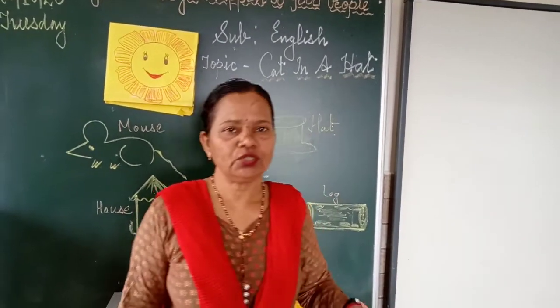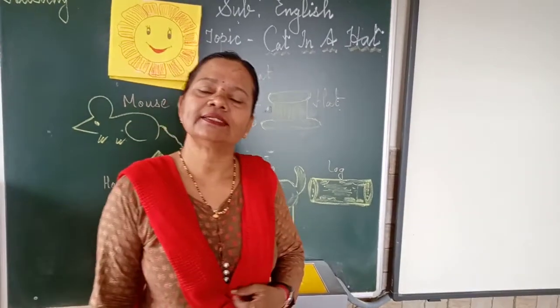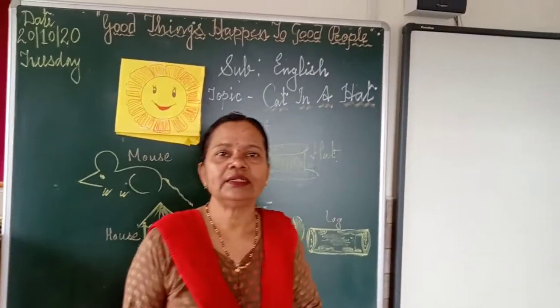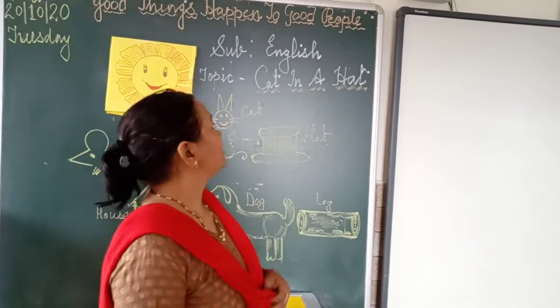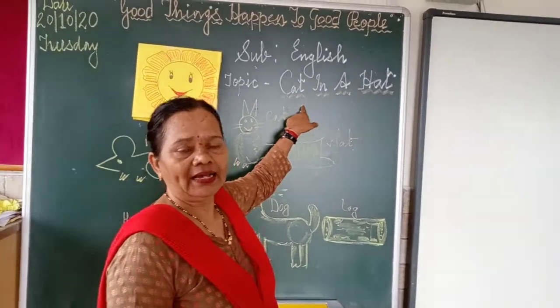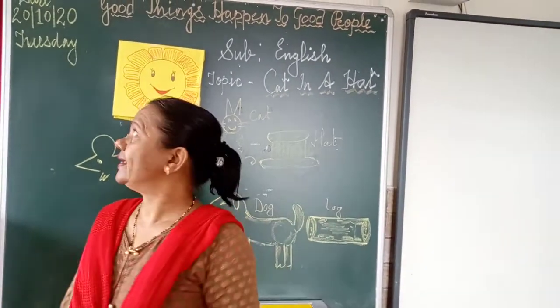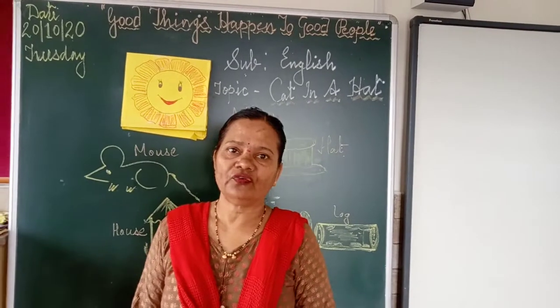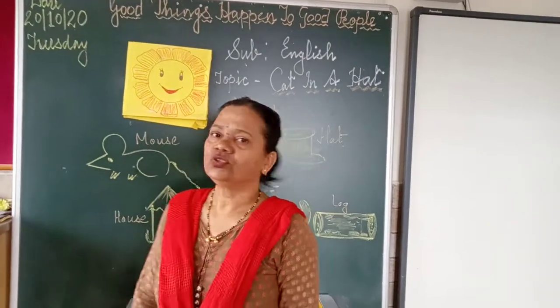Now your exam is over and we are going to learn the new syllabus. In English class we are going to learn and recite one new poem, and the poem name is Cat in a Hat. Before that, today's date is 20th of October 2020 and the day is Tuesday.